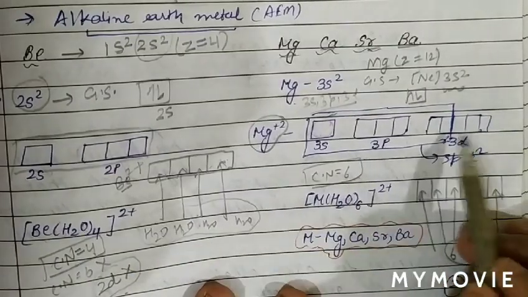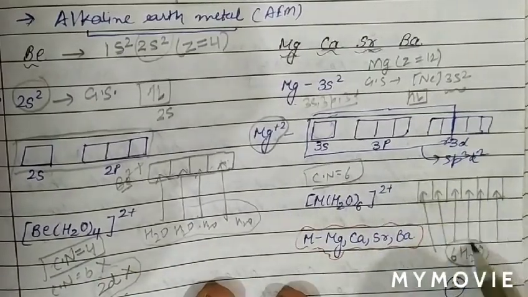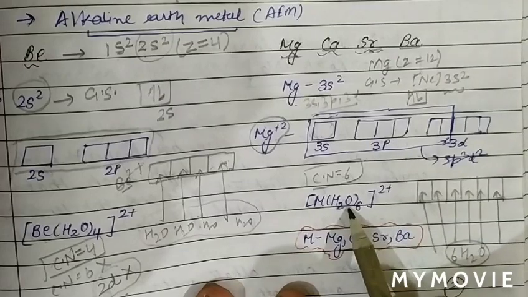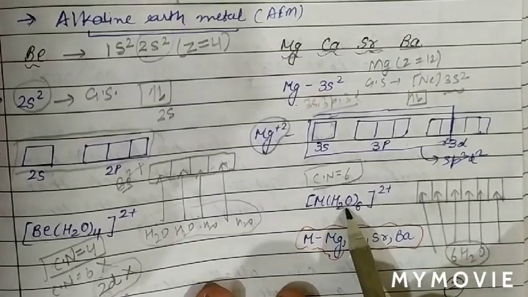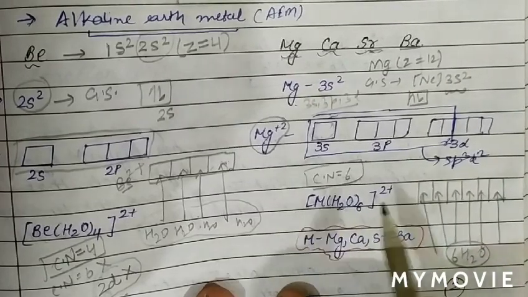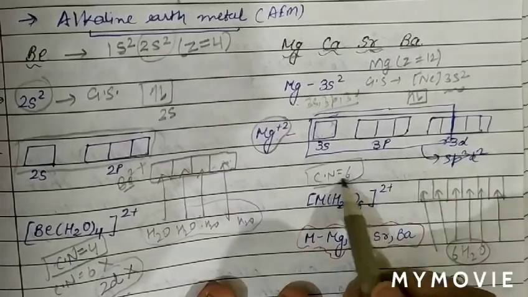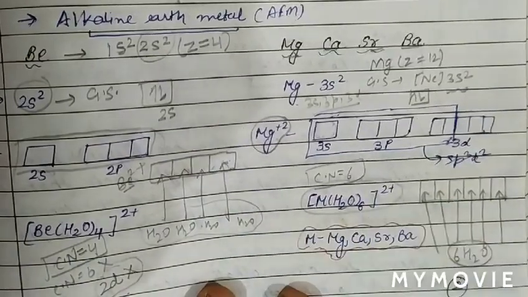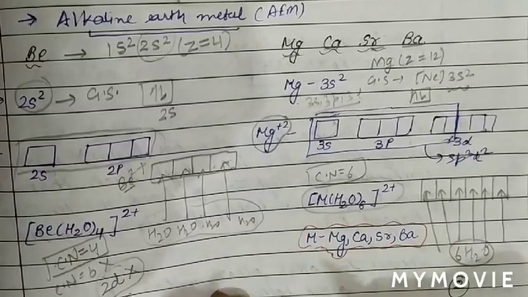They can use d orbitals. So by using d orbitals, 6 water molecules can form 6 coordinate bonds with the central metal atom and show hydration of 6. So this is the coordination of M(H2O)6. For example, we can see